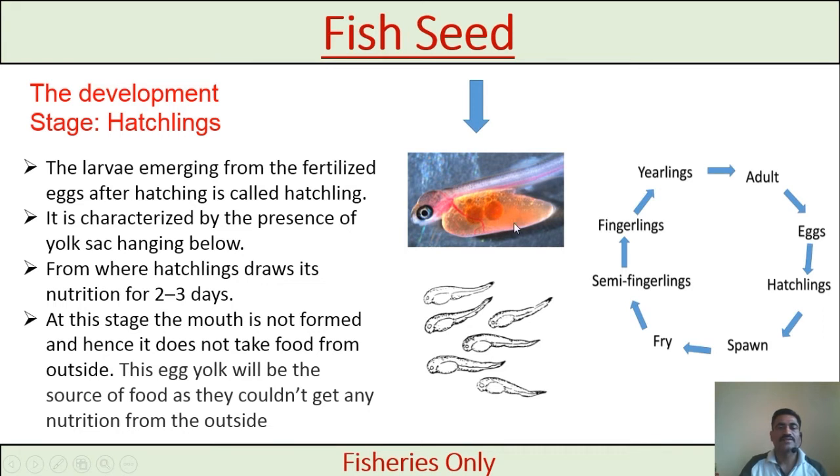From this yolk sac, the hatchling draws its nutrition for 2 to 3 days, from where they get nutrition for development. At this stage, the mouth is not formed and hence it does not take food from outside. The egg yolk will be the source of food as they can't get any nutrition from outside. This yolk sac is the only source of food for the hatchling.